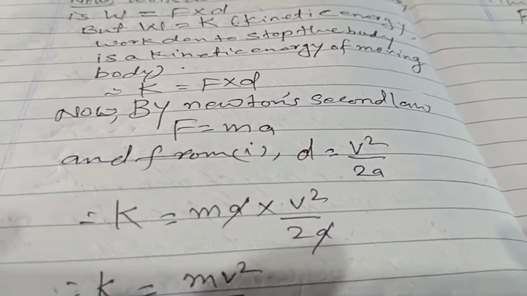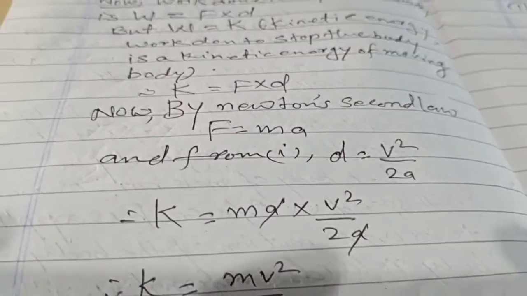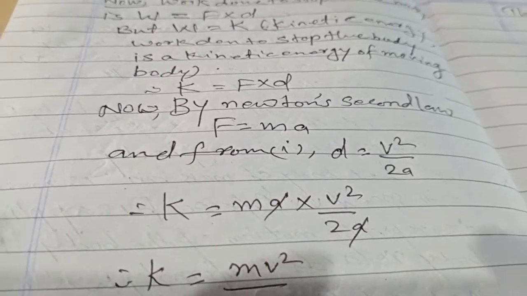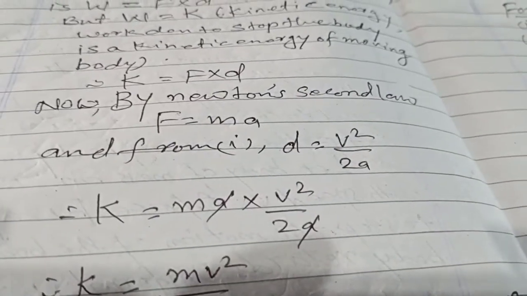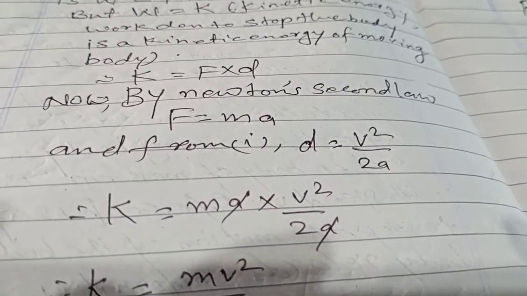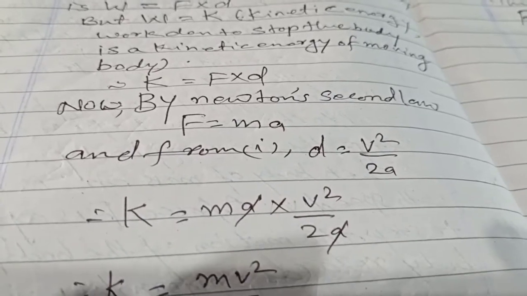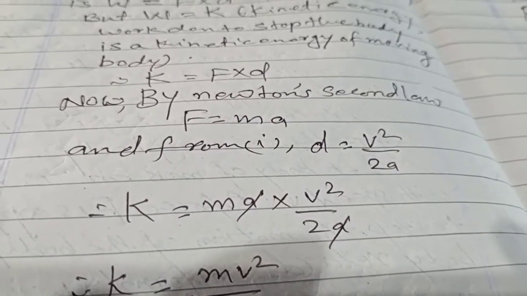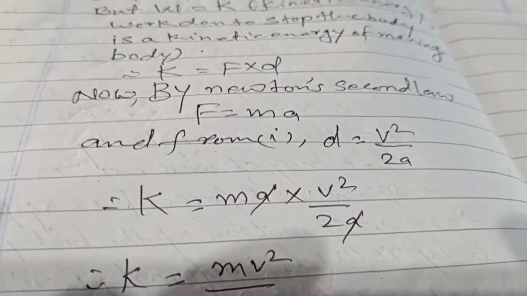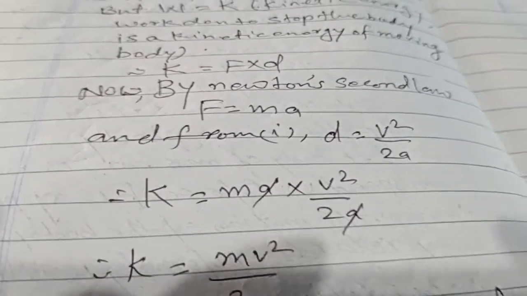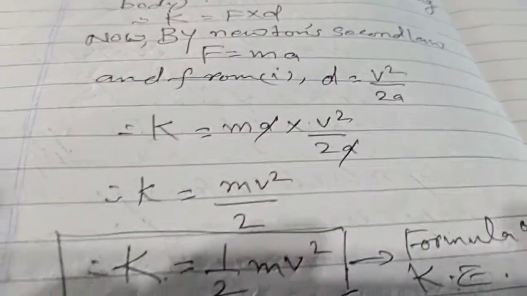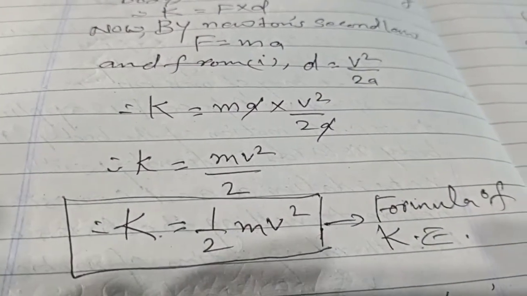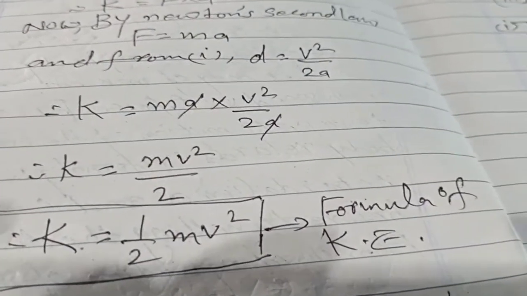By Newton's second law, F is equal to ma, and from before, d is equal to v square upon 2a. Putting both values in K is equal to F into d: F is ma, d is v square upon 2a, a cancels, so mv square upon 2. So K is equal to 1 by 2 mv square. Formula of KE, very important.